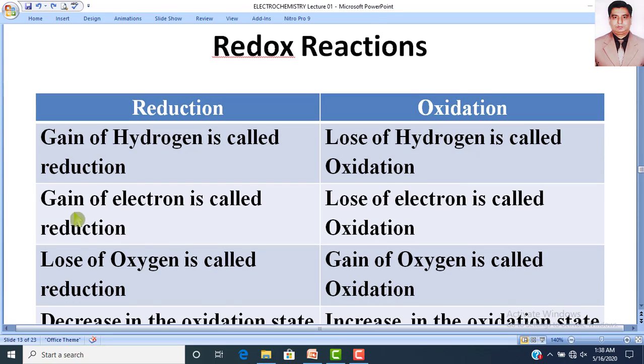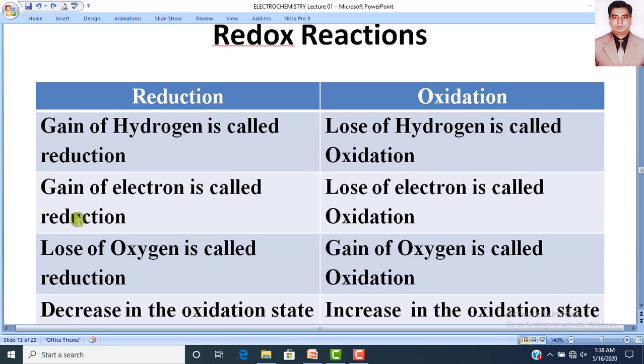So in the next slide, we have a comparison in which you will see what is meant by reduction and what is meant by oxidation. Dear students, there are basically four differences between reduction and oxidation. Reduction means gain of hydrogen. Oxidation is the reverse, loss of hydrogen. So gain of hydrogen is called reduction, while loss of hydrogen is called oxidation.